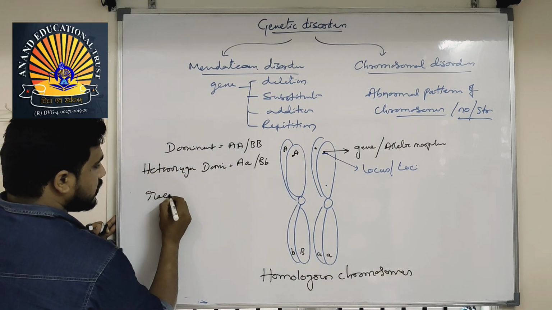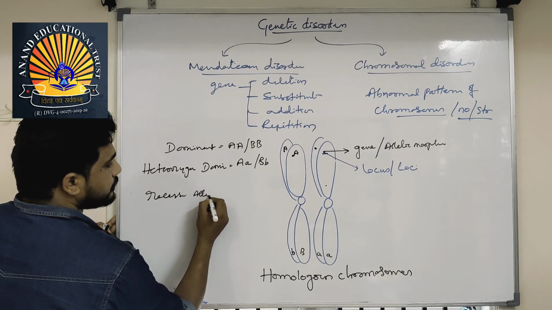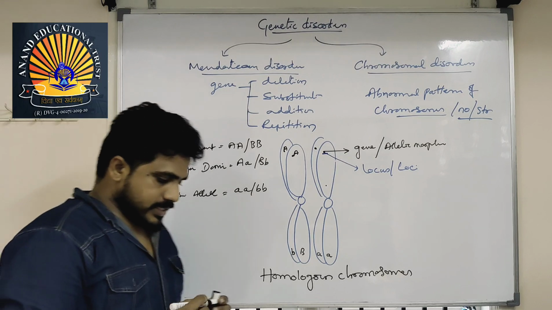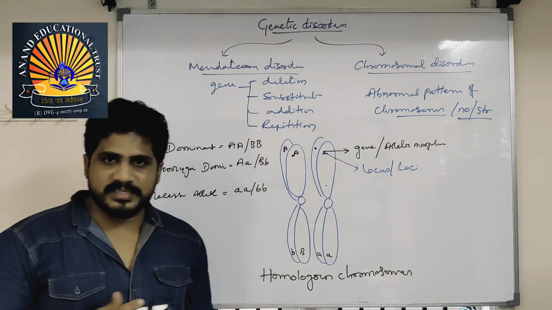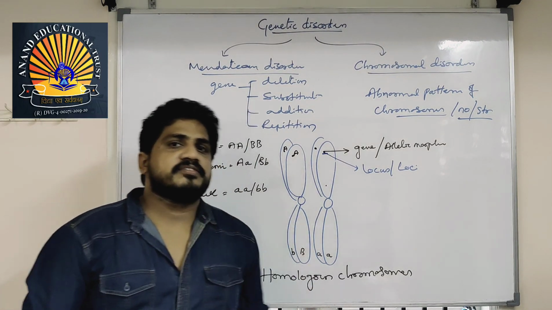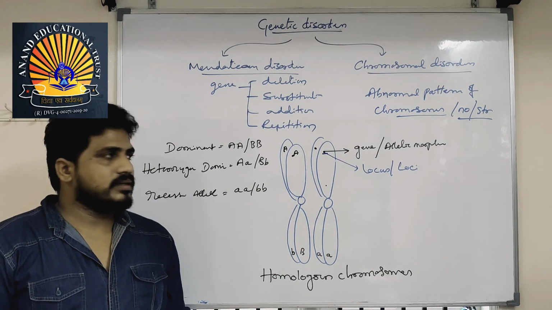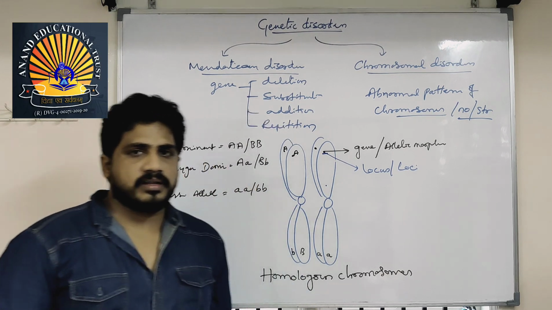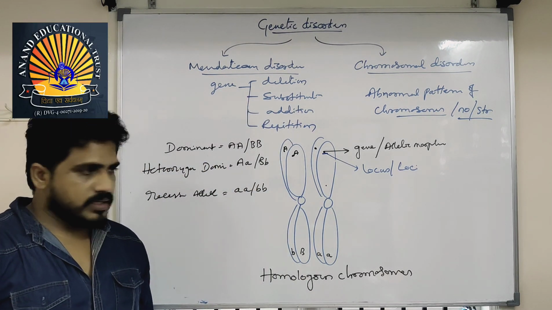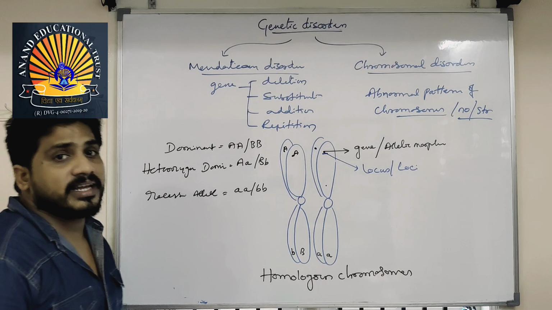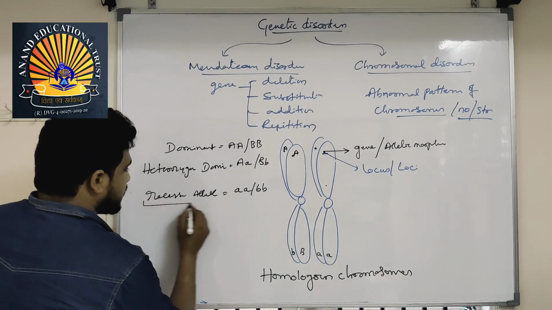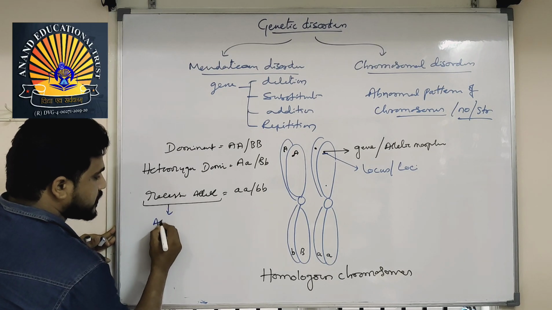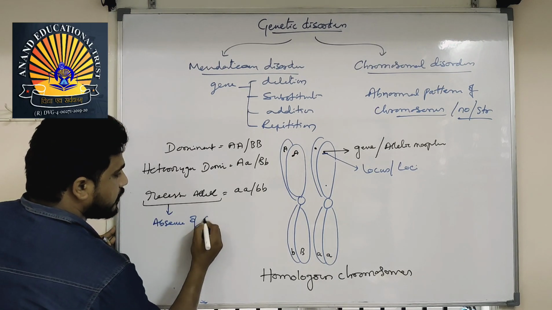This is dominant, this is recessive. Recessive does not mean always less. Dominant means it always functions. Sometimes dominant is also a disorder, and sometimes recessive is also a disorder. Most times recessive means they are not expressing. Here I want you to understand that recessive means an allele which is in absence of expression.